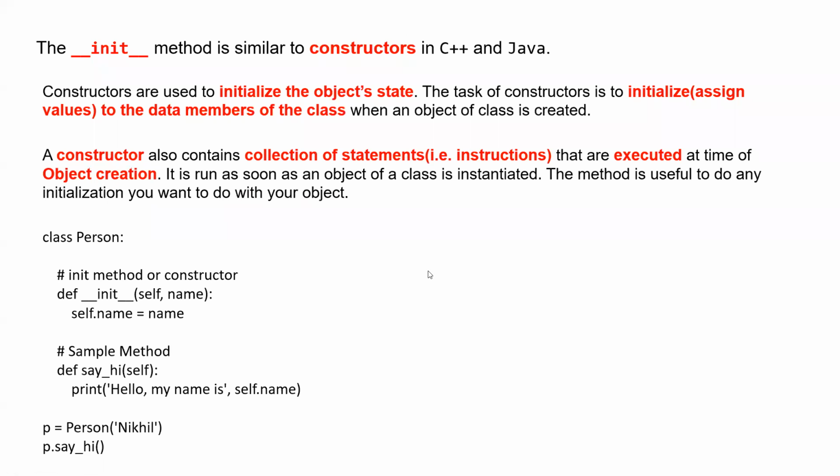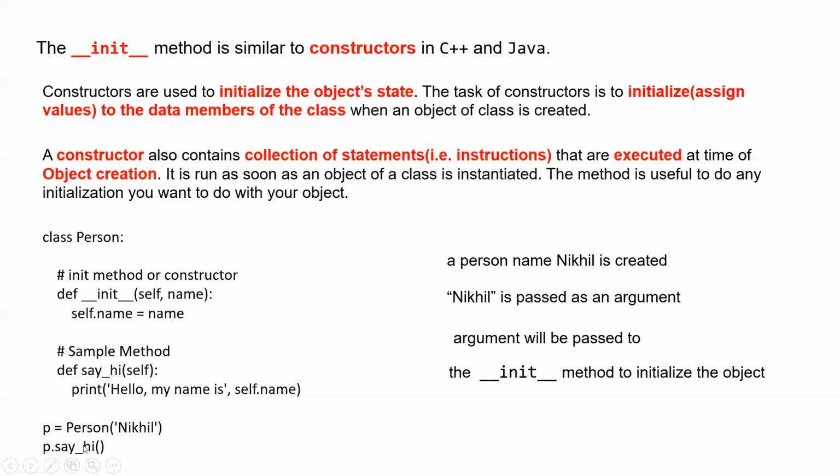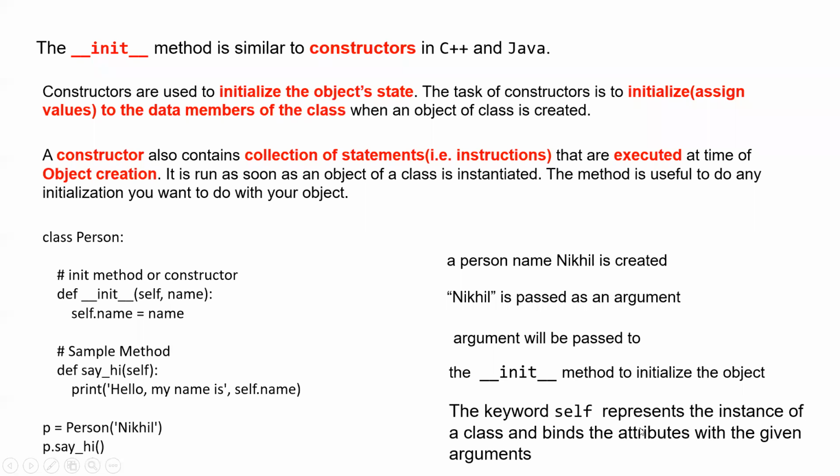So here is another new example I'm doing. A person named Nikhil is created, and Nikhil is passed as an argument to the object P. Since P is an object defined on this class Person, the argument will be passed to the init method to initialize the object. The self keyword represents the instance of the class and binds the attribute with it. So whatever is passed, self will bind to it, that is self.name will become Nikhil. So it will print out, hello, my name is self.name, that is, hello, my name is Nikhil, because self.name will automatically be called here.